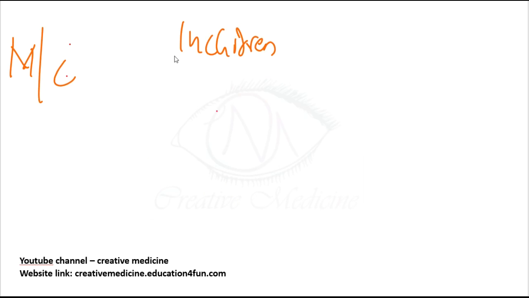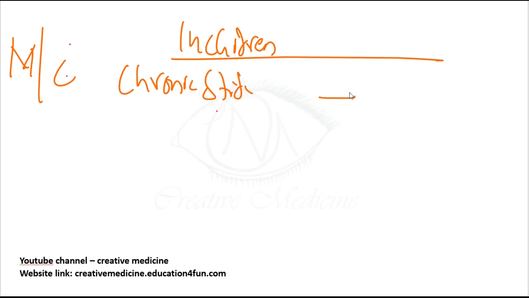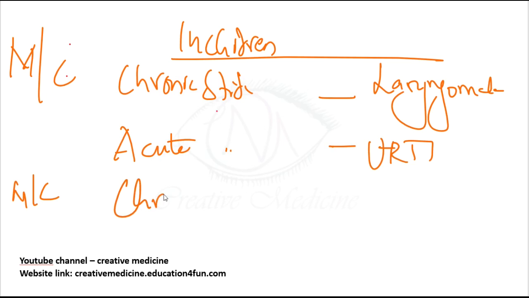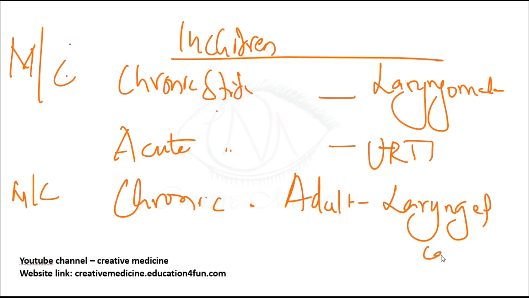But the question is, among all these, if you were asked what is the most common cause of chronic stridor in children, laryngomalacia is the most common cause. And if you were asked what is the most common cause of acute stridor in children, it is upper respiratory tract infections. If you were asked about the most common cause of chronic stridor in adults, it is laryngeal carcinoma.